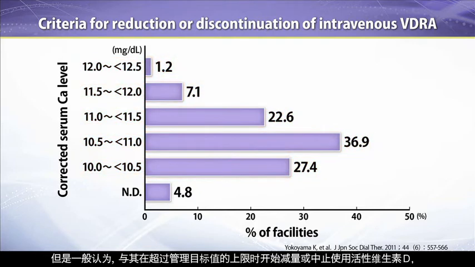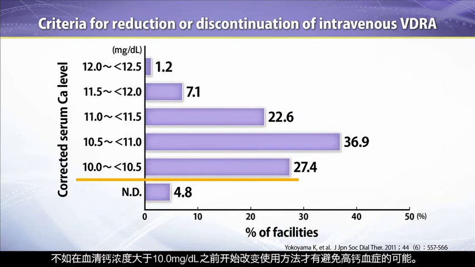However, it may be more effective to avoid hypercalcemia by reducing or stopping administration of vitamin D before serum calcium levels are beyond the upper target level, 10 milligrams per deciliter.